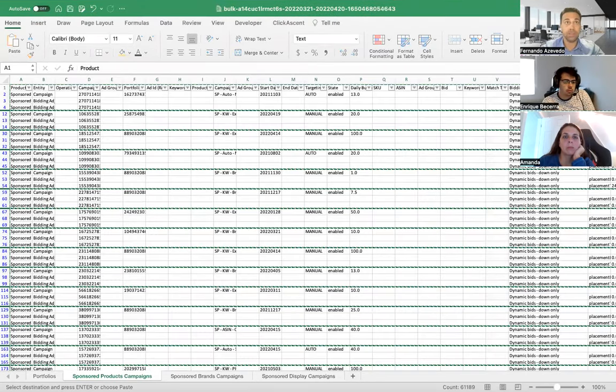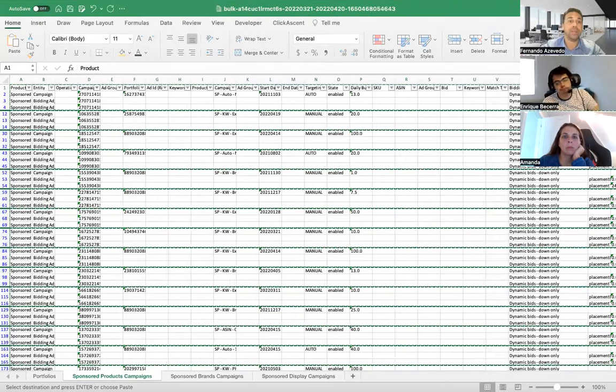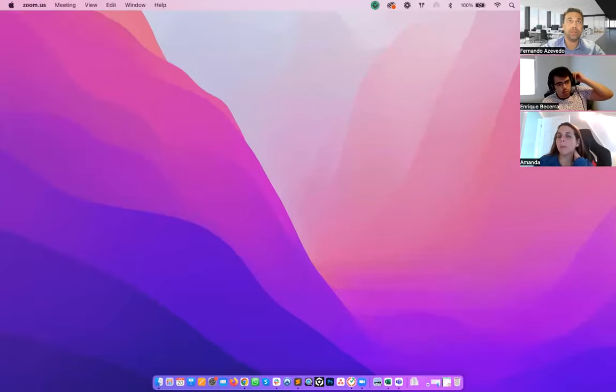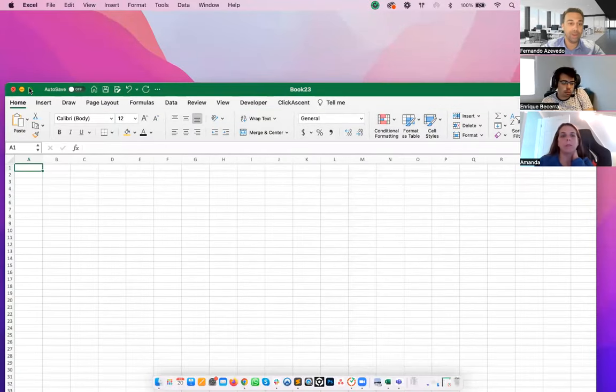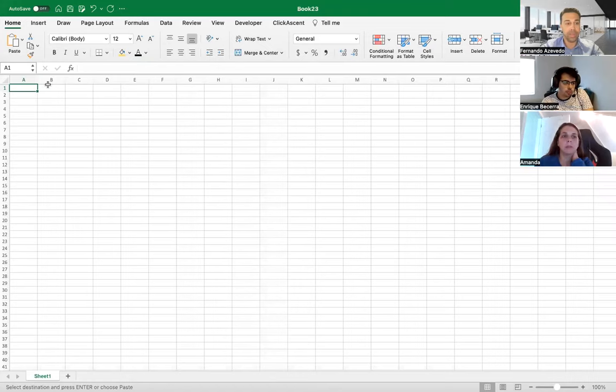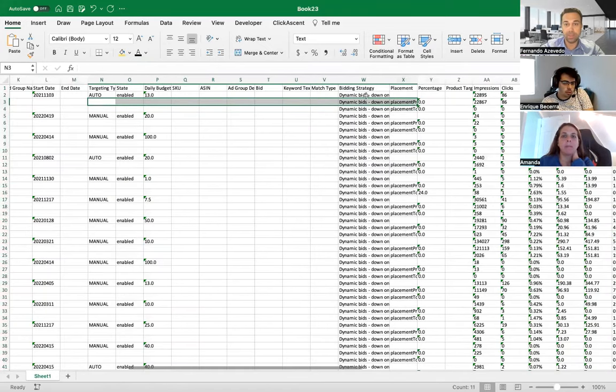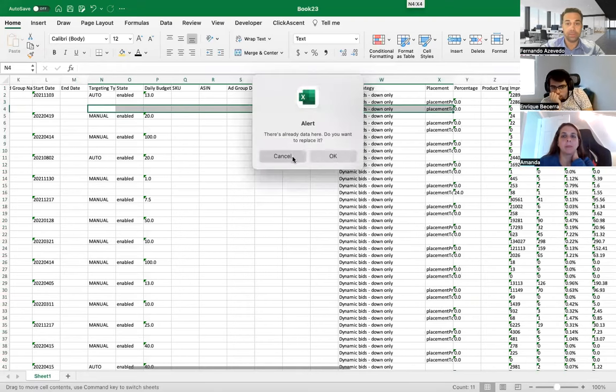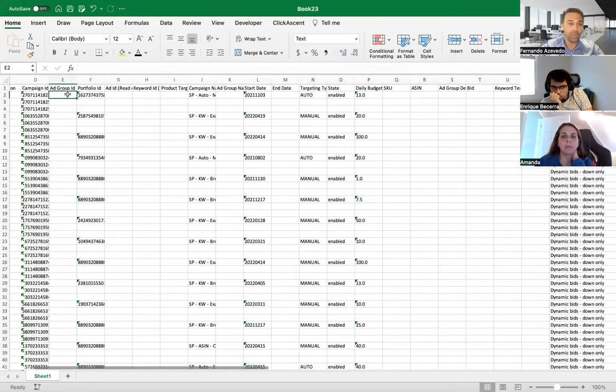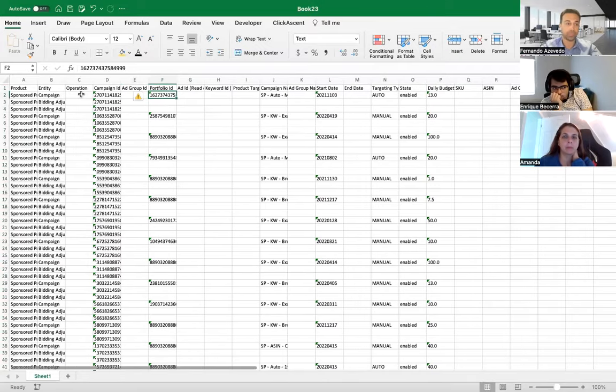And I'm going to create a new tab here with the new file. I'm going to paste it here. So now everything is bids down only. And I'm going to put the operation to update.